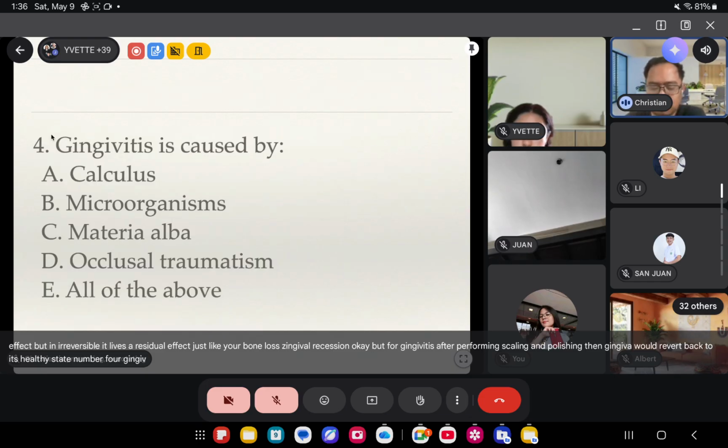Number 4, gingivitis is caused by calculus, microorganisms, materia alba, occlusal trauma, or all of the above.